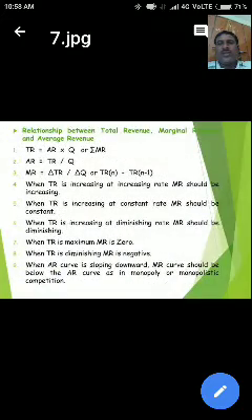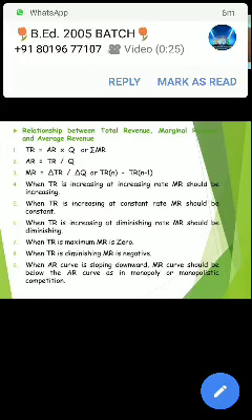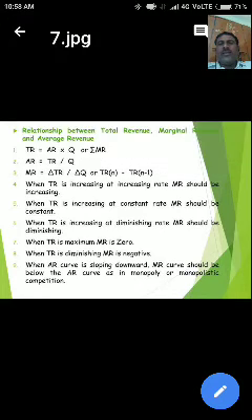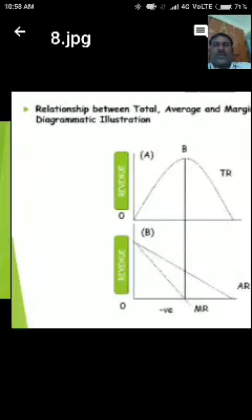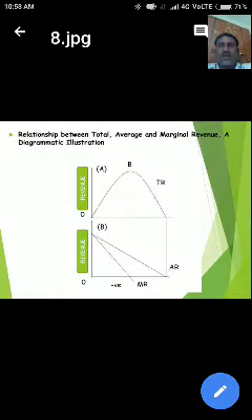Now the relationship between total revenue, marginal revenue and average revenue we have to study here. This is the diagram of the relationship between total revenue and marginal revenue, a diagrammatical illustration.